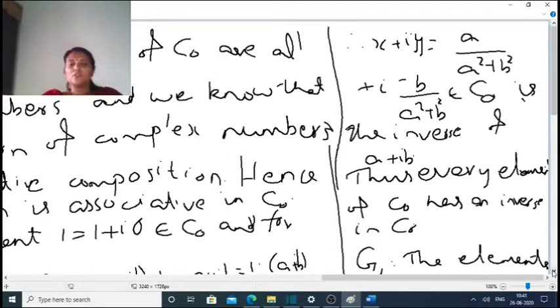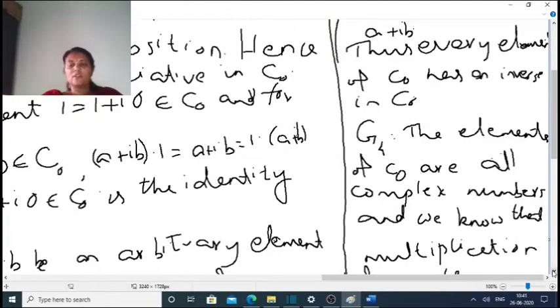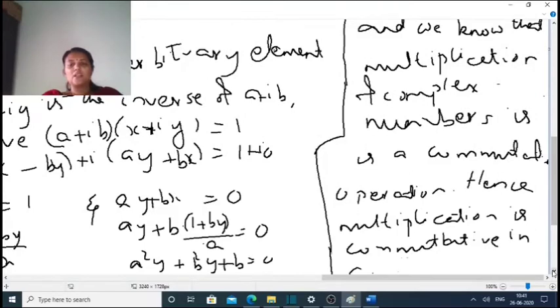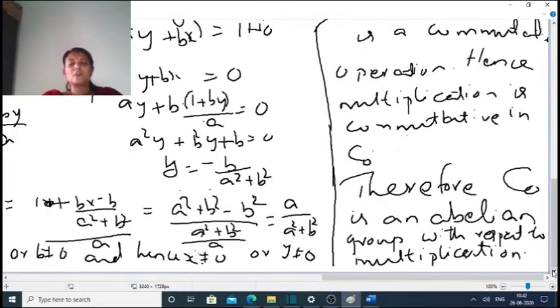Now we have to show the axiom G4. The elements of C0 are all complex numbers, and we know that multiplication of complex numbers is a commutative operation. Hence, multiplication is commutative in C0. Therefore, C0 is an abelian group with respect to multiplication.